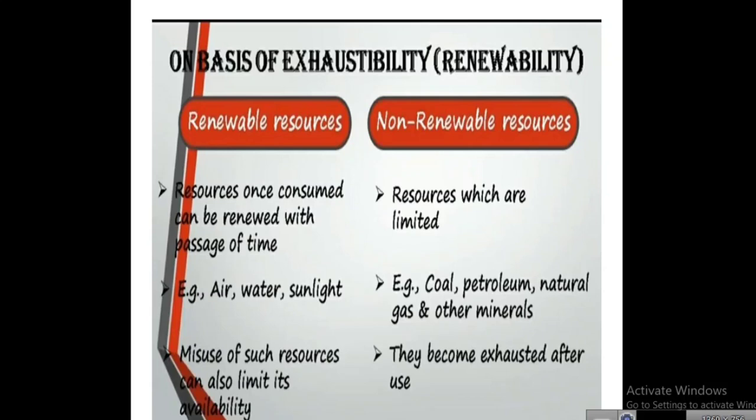On the basis of exhaustibility, that is renewability. Renewable resources means புதுப்பித்தல், that is, resources once consumed can be renewed with the passage of time, for example air, water and sunlight. Misuse of such resources can also limit their availability. Next, non-renewable resources means புதுப்பிக்க இயலாத, that is, resources which are limited. For example, coal, petroleum, natural gas and other minerals, they become exhausted after use.